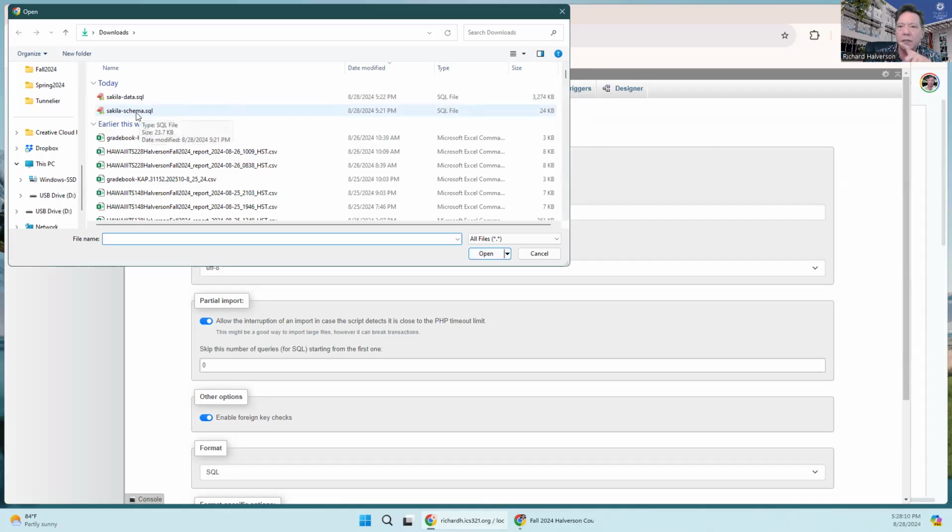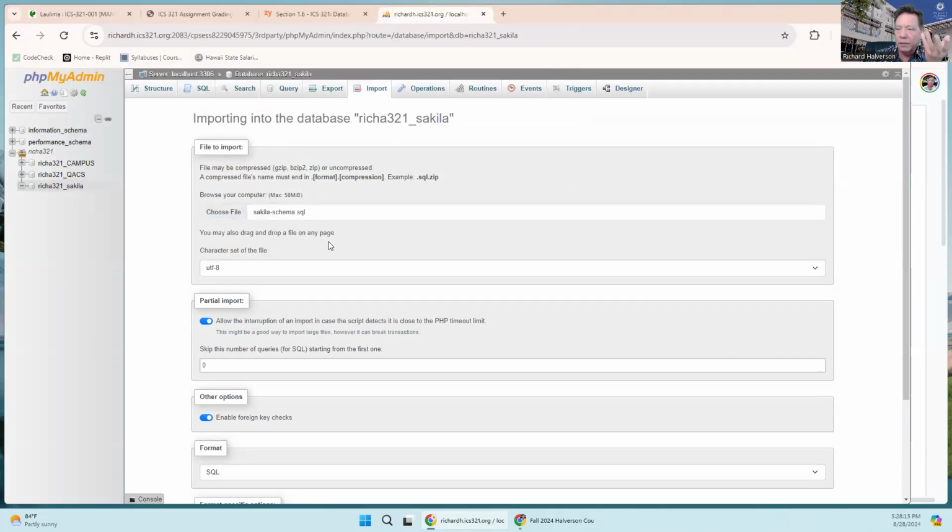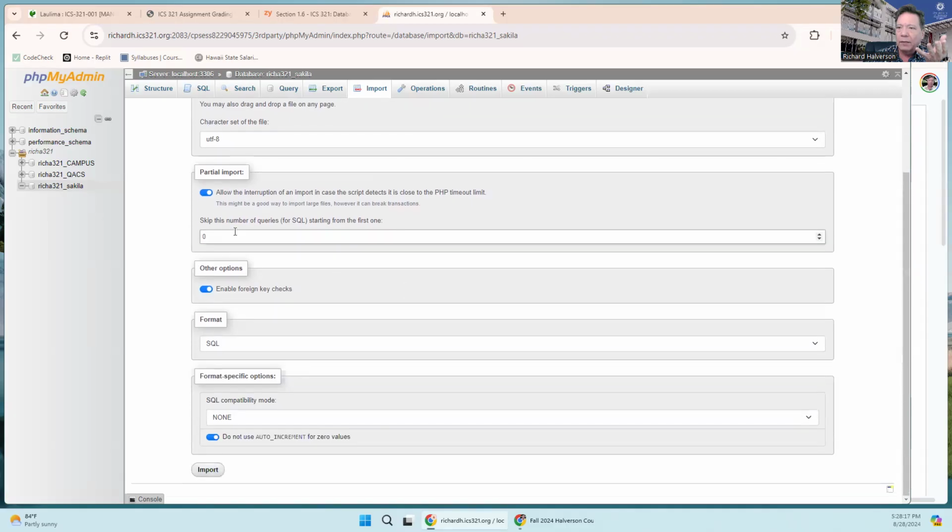Here's the schema I downloaded from the assignment page, and it's there. And this default's okay. Why don't you disable foreign key checks, because we'll understand later on in chapter 5 why that can be a problem. And then let's just go ahead and click import.